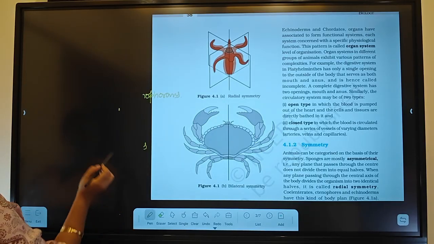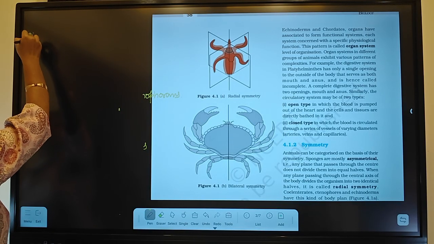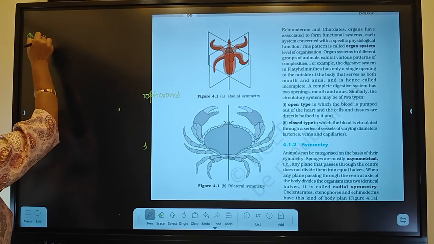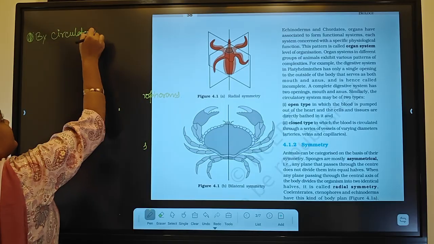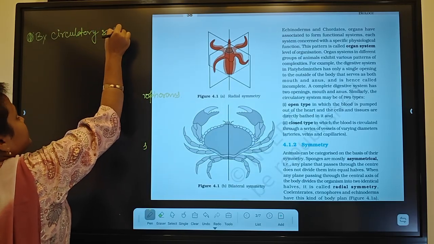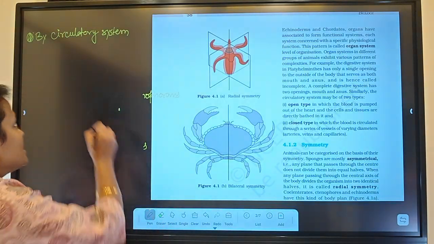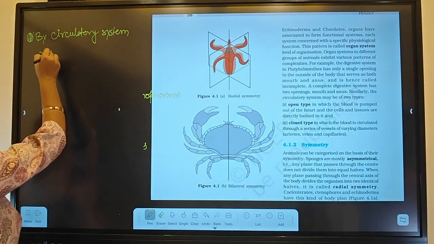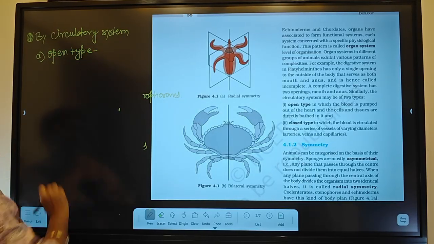The next complexity is by circulatory system. Circulatory system can be of two types. First form is called open type. What are the examples?